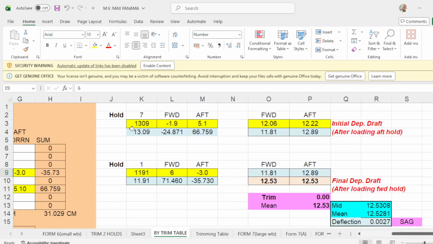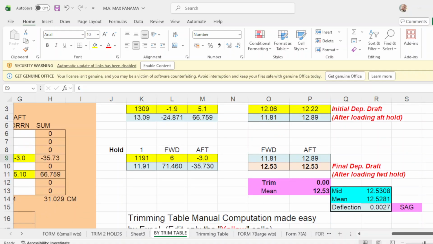So, you load 1309, this is your initial drop. After loading 1309, this will be your initial drop of forward 1181, up is 12.89. You carry this down, then you load now in number 1. Once you load 1191 in number 1, your final drop forward will be 12.53, up will be 12.53, you have 0 trim, and your main drop is 12.53, okay? Then you will have 0 deflection.